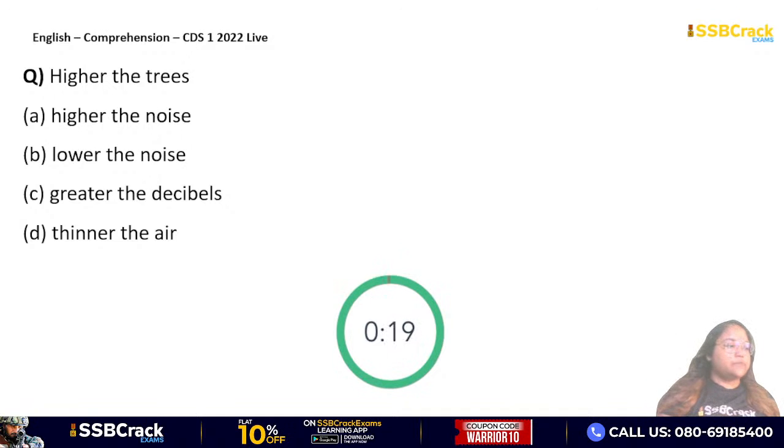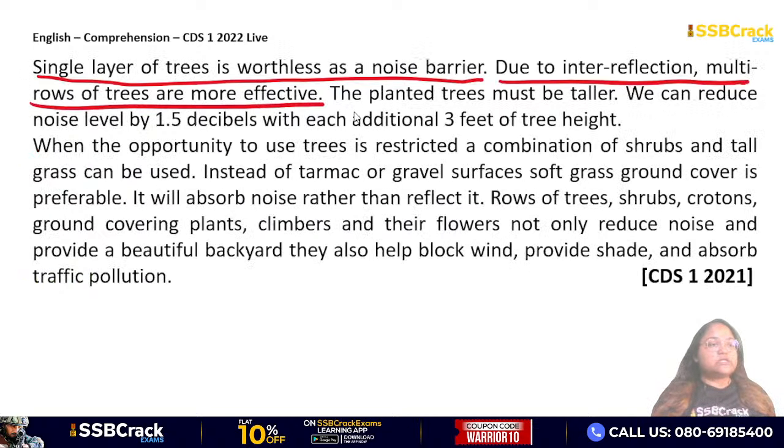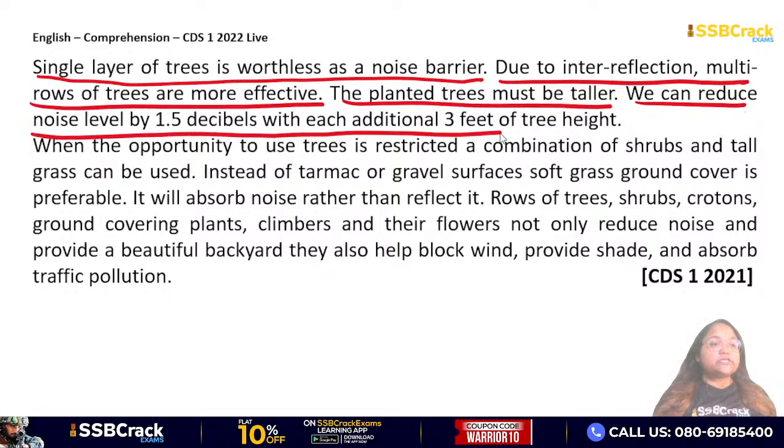Okay, time's up. Answer will be very easy. Answer will be option B. Lower the noise. जितना लंबा होगा पेड़ उतना कम होगी आवाज. Again, if you go back to the passage, third paragraph, you can see the planted trees must be taller. We can reduce noise level by 1.5 decibels with each additional 3 feet of tree height.